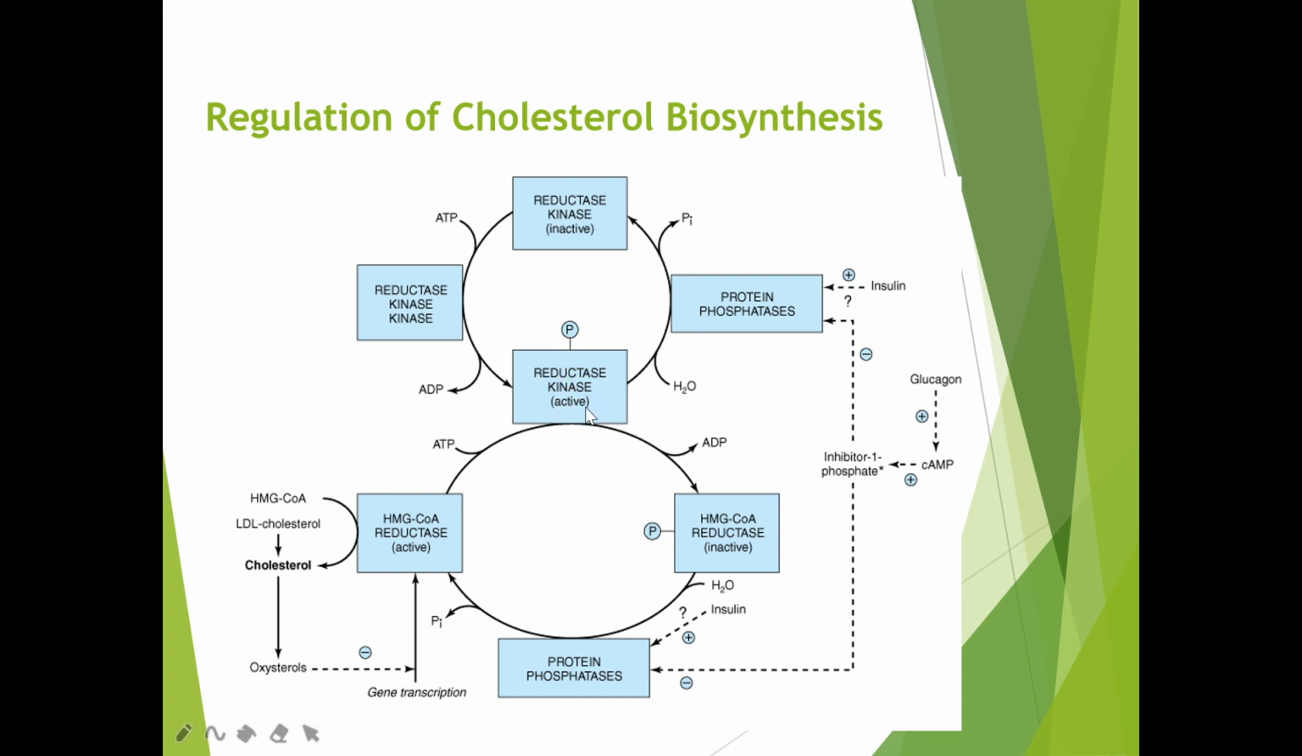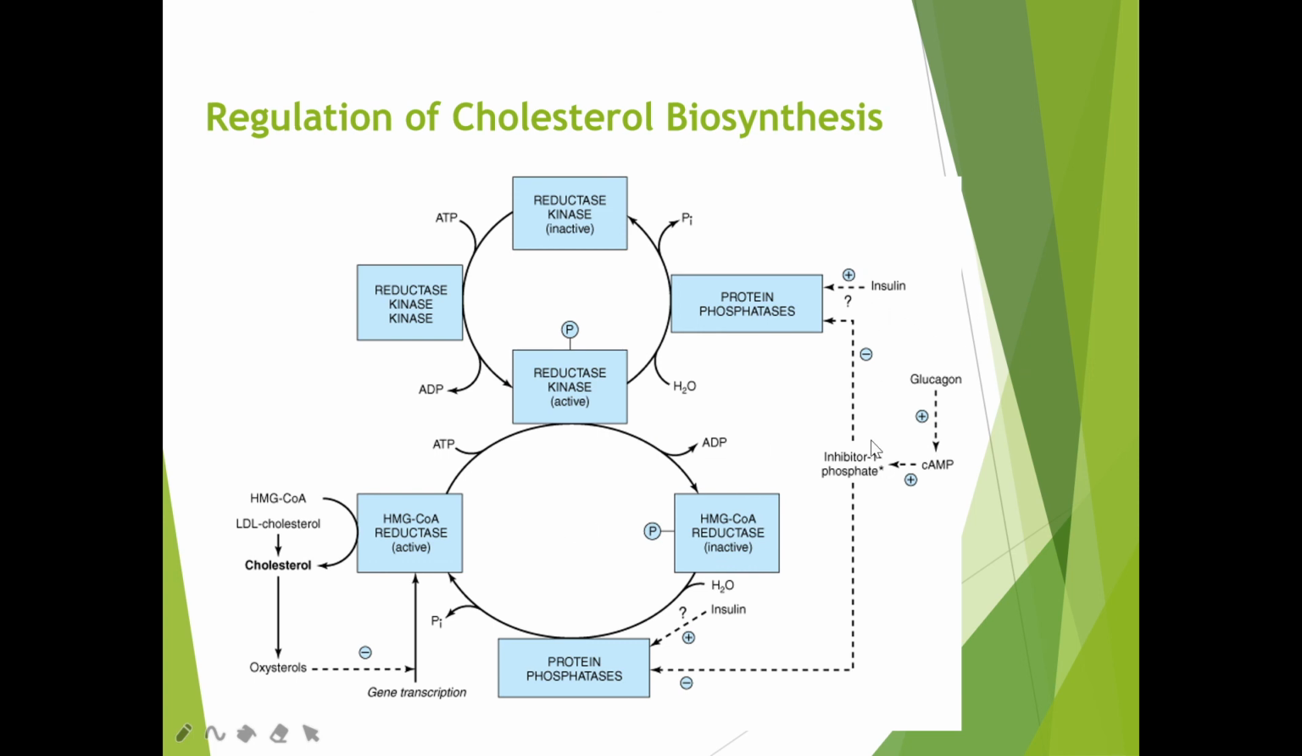What is the role of this kinase? It will phosphorylate whatever enzyme comes closer to it. Now the target enzyme is HMG CoA reductase. In the presence of glucagon, HMG CoA reductase will be converted into its phosphorylated form. We know that the phosphorylated form is inactive. So in the presence of glucagon, HMG CoA reductase will be phosphorylated and inactive, and cholesterol biosynthesis will be stopped.